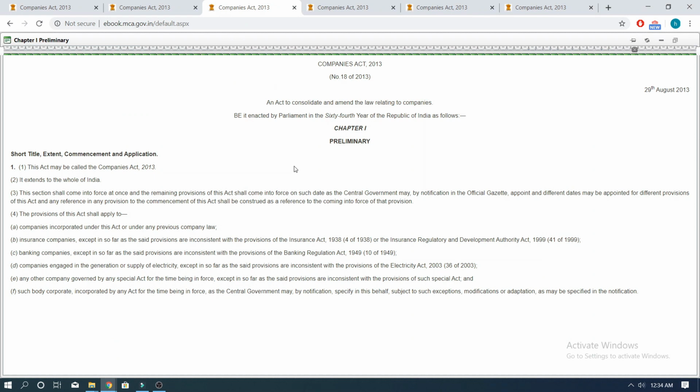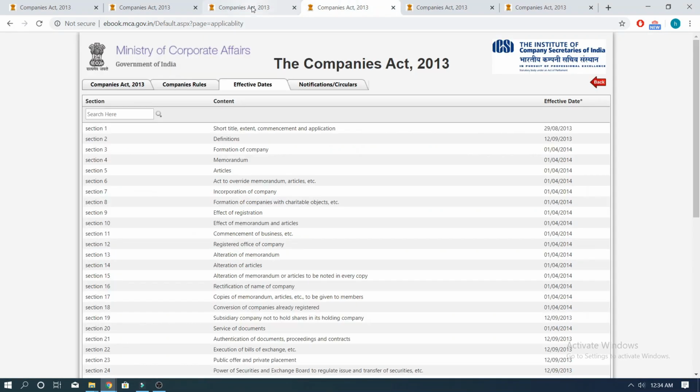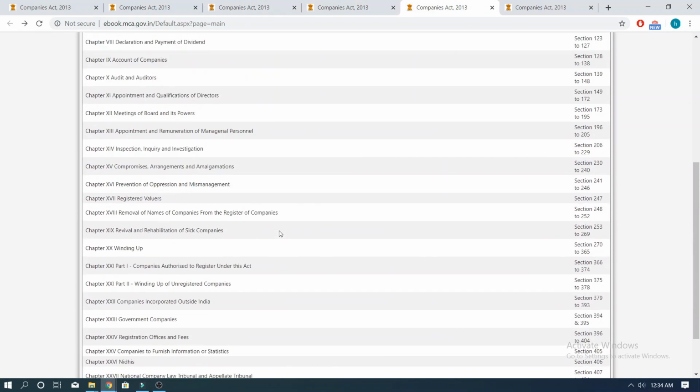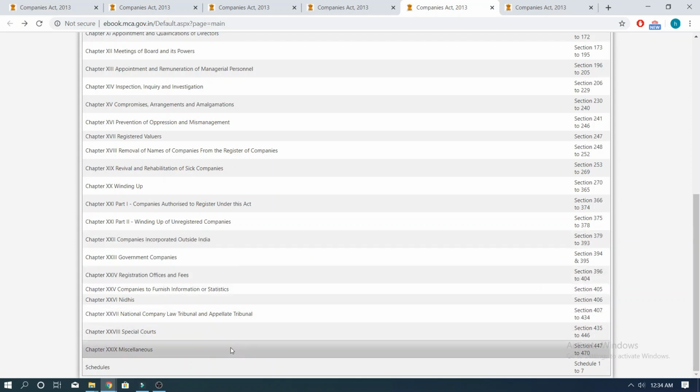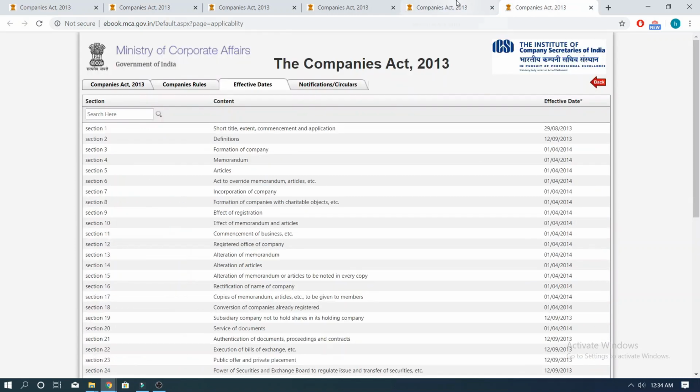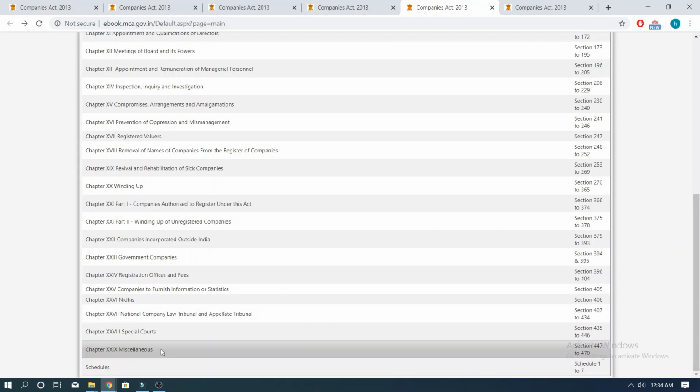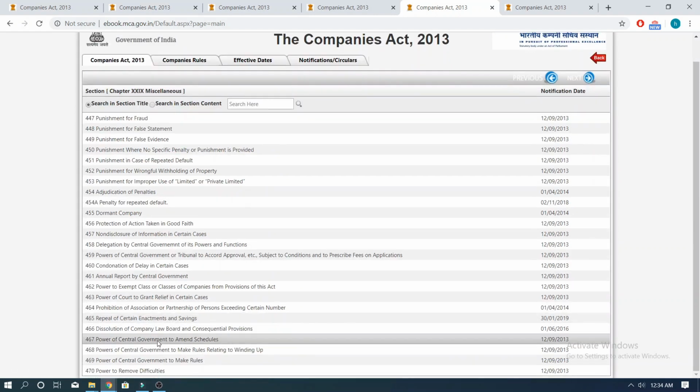The only provision of the Companies Act 1956 which is still in force is Part 9A, which talks about producer companies. Now, why is it not included as a separate chapter under the Companies Act 2013? The reason being that the Parliament had come to a decision that a whole separate special act would be formulated to deal with producer companies. Now, where is this coming from? So this is given under Chapter 29 of the Companies Act 2013, which is titled Miscellaneous.